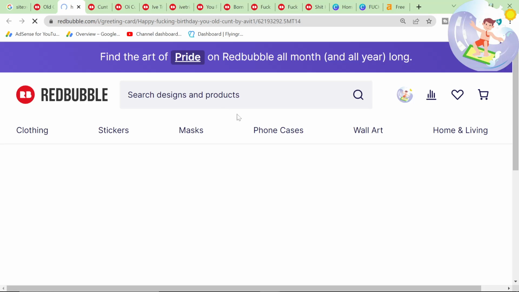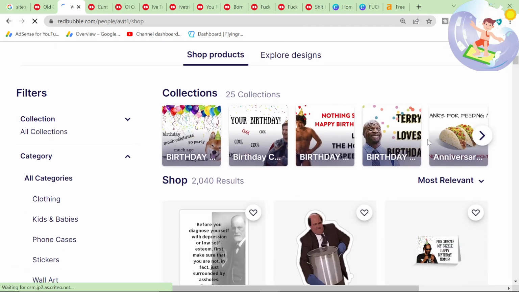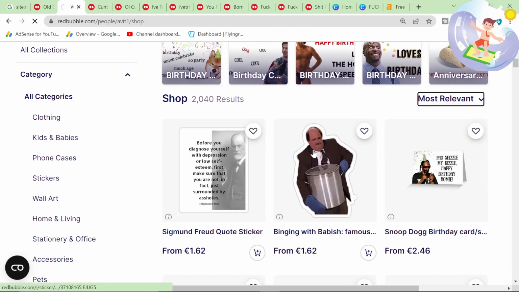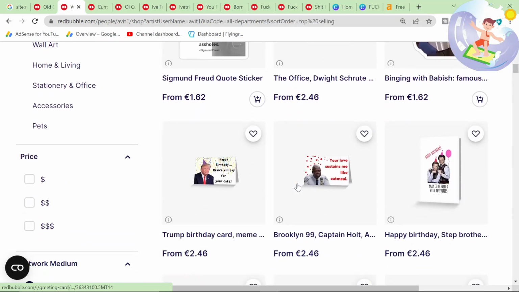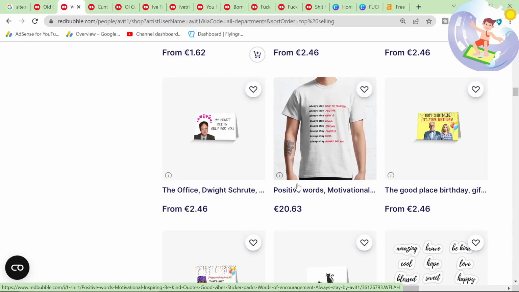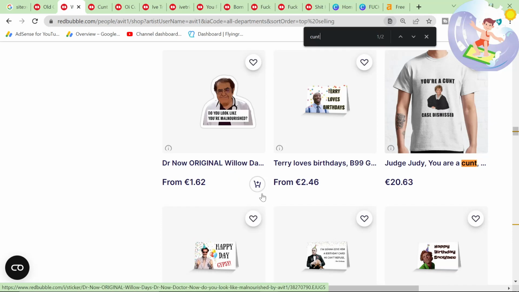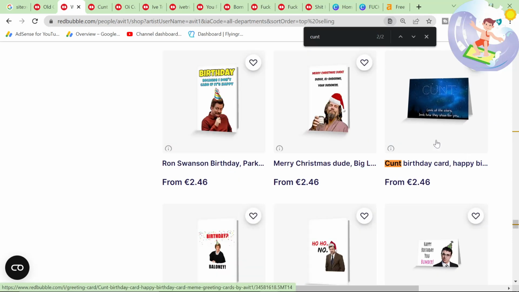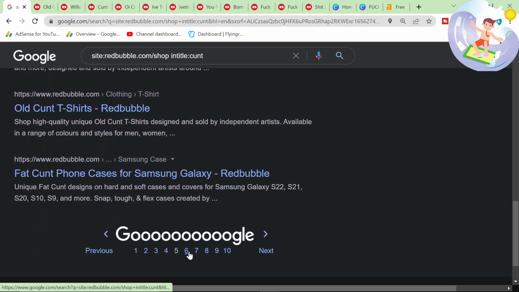Let's go on their thing and see if they have loads of designs and see if this is one of their best selling designs. Perfect, they got 2,000 results. Please be one of their best sellers. Go on. So they're in the birthday niche. They seem to like the birthday niche. How are they getting away with this? This should not be allowed at all. It doesn't look like the design that we were looking at is on here. Nah, I don't think it's made any sales, so it's probably not worth making.